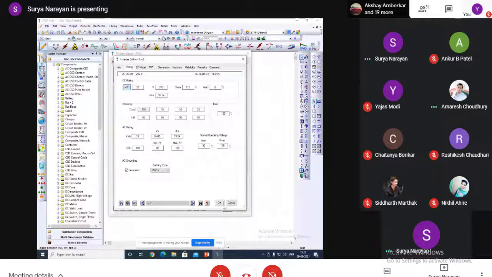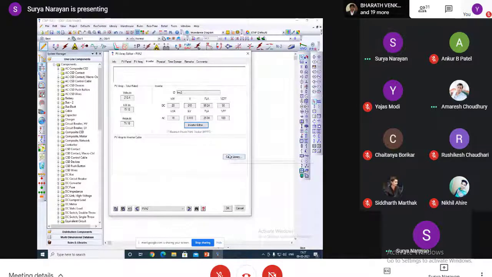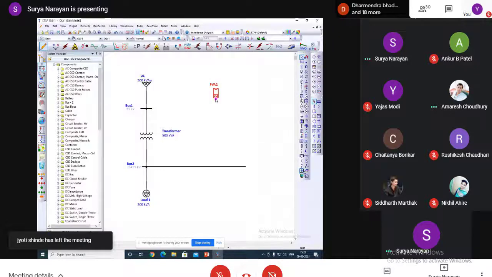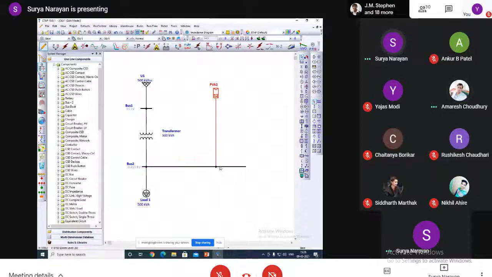Then also cable we can add. Here it is converted to AC, then it is connected to the grid. Understood or not?